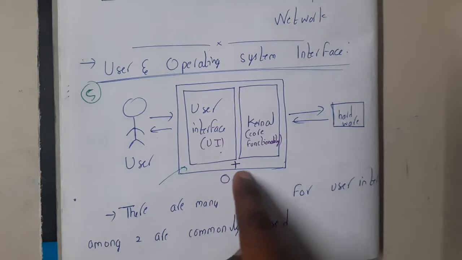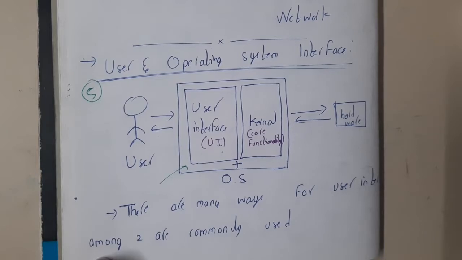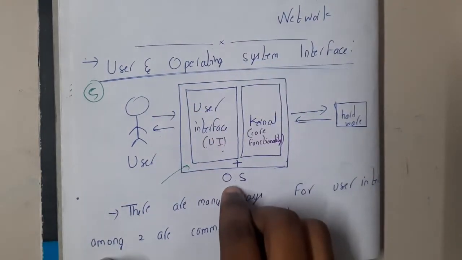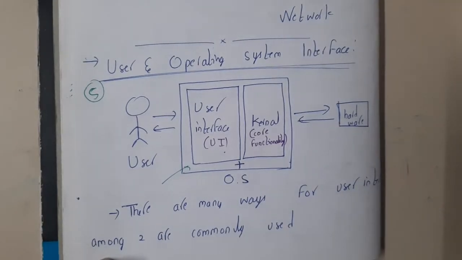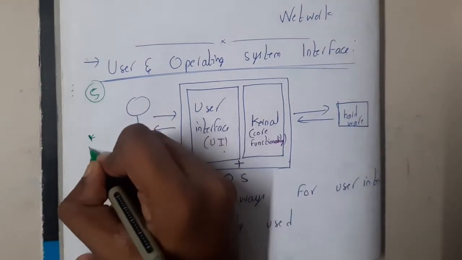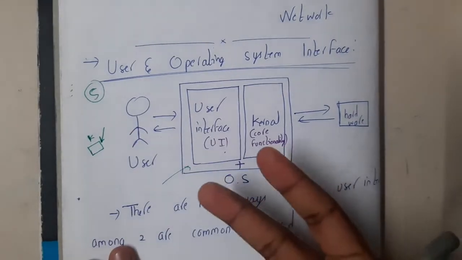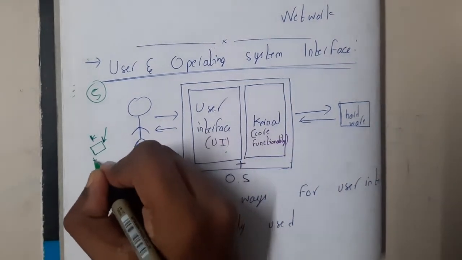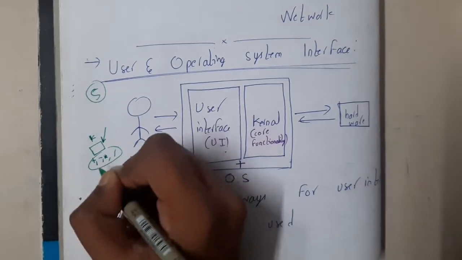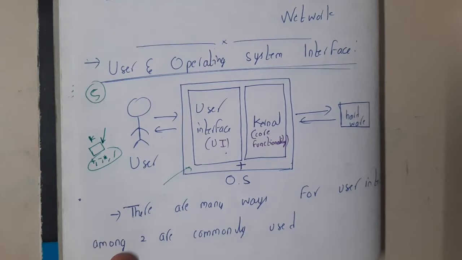When it comes to the kernel, the kernel is a really important part of your operating system, guys. To be clear, it is the back end of the operating system. So what exactly is there in the kernel? Kernel is nothing but a collection of programs. Assume that you want to add two numbers and you created this kernel to do operations. So this kernel can do addition, subtraction, multiplication, division. Whenever you give data and inform the kernel to do addition, it is going to do addition. So now you got the idea of kernel, right?